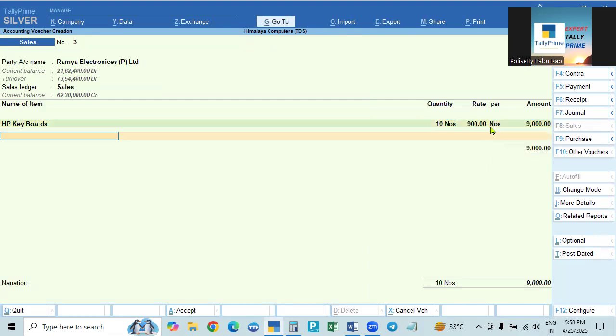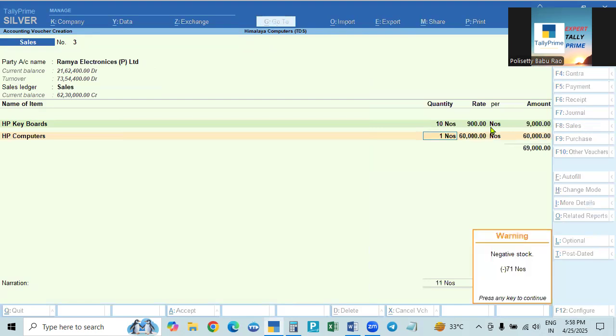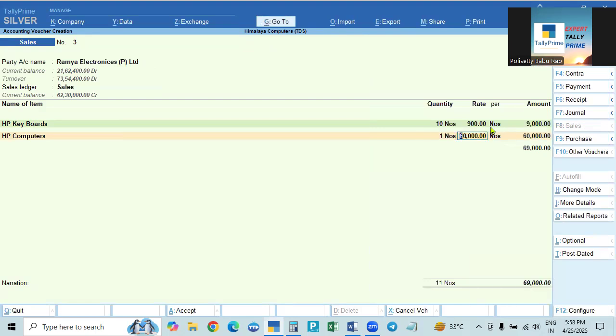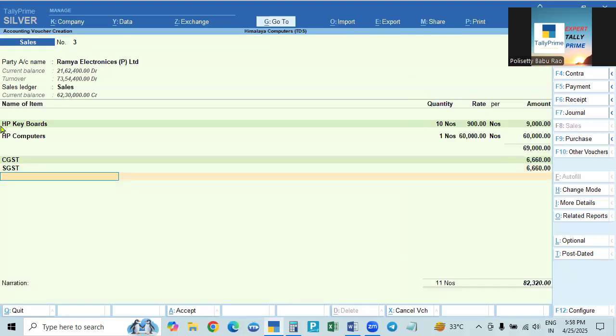900 rupees, 9,000. And again, we are selling one computer, that is a Dell computer, and the HP computer, one computer. So the total amount is this one. And CGST, SGST. In this case, the taxable amount is only 69, whatever it may be.